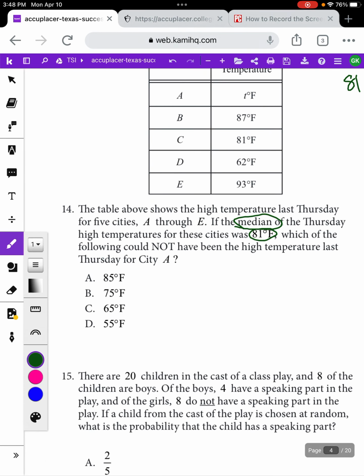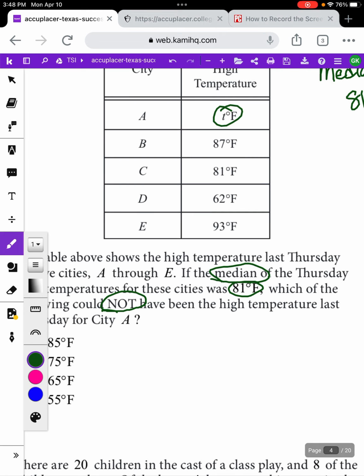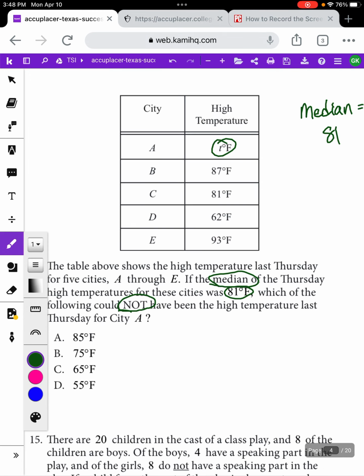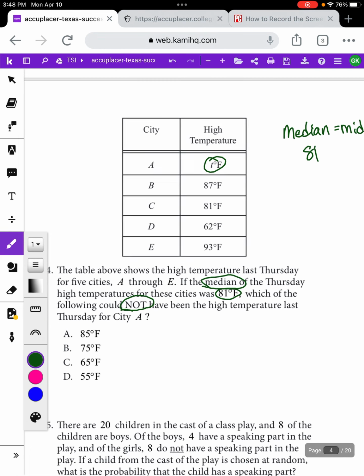So if the median for these cities was 81, which of the following could not have been the high temperature last Thursday for city A? I'm circling that word not because it's super important. You don't want to end up circling an answer or clicking an answer without understanding that we're looking for which of these temperatures is not the high for city A. So notice in our table, we weren't given information for city A. That was left blank. All right, so I'm going to break this question apart a little bit.